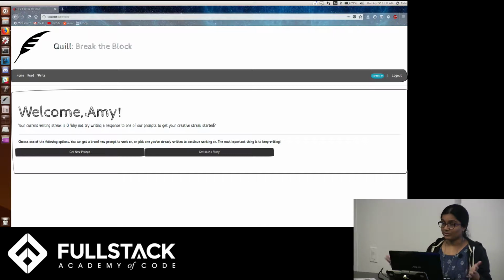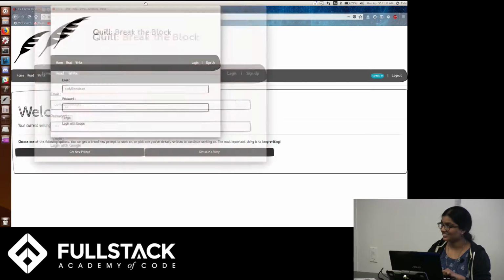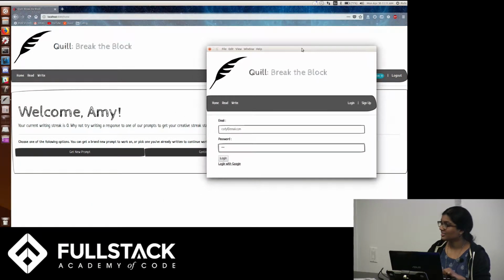Now Quill is a web app, but it also comes as a desktop app right here. Let me move this into the screen. Here's the desktop app, and that's the thing. It's a desktop app as well because if you're on the browser, it's really easy to get distracted. So you have the same functionality on the desktop app as well.